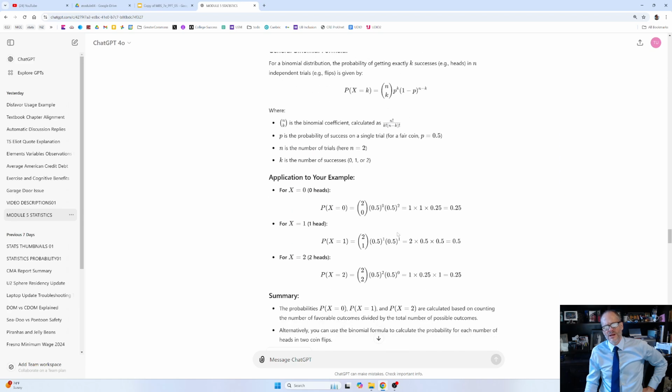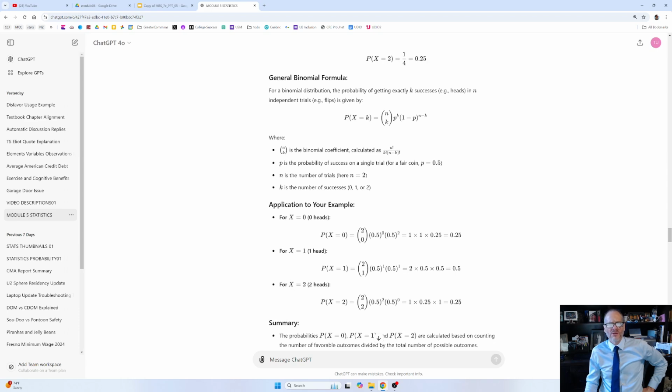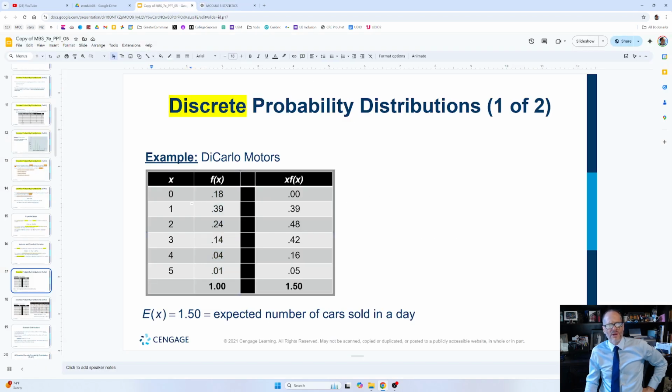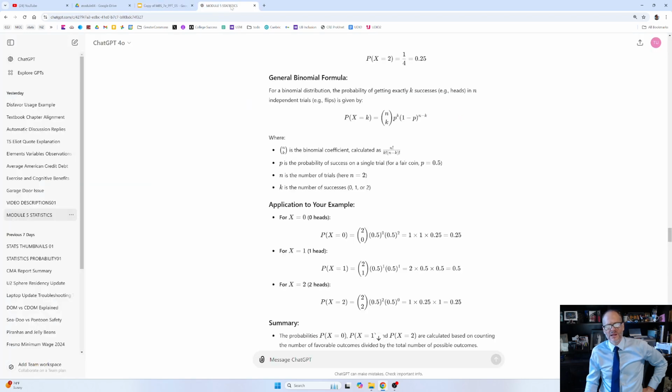And then there's a formula for calculating that, which is the general binomial formula. And this is a kind of cool thing to see because you have a variable, you put it into a function, and you get the probability of that event occurring randomly. And so here, for binomial distribution, bi being 2 and nomial, I'm thinking nomial kind of means like name to me, but also I guess maybe it could be number. You could determine, for a binomial distribution, the probability of getting exactly k successes. So here's k successes, and n independent trials, here's n independent trials, is given by this.